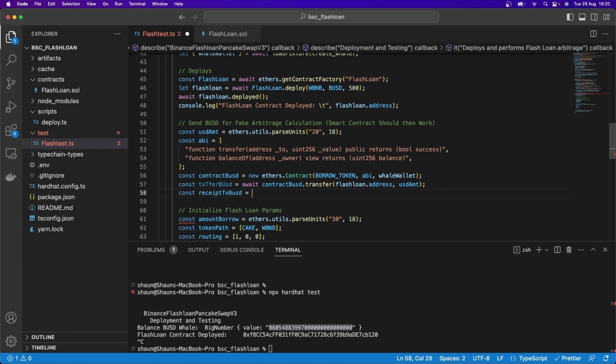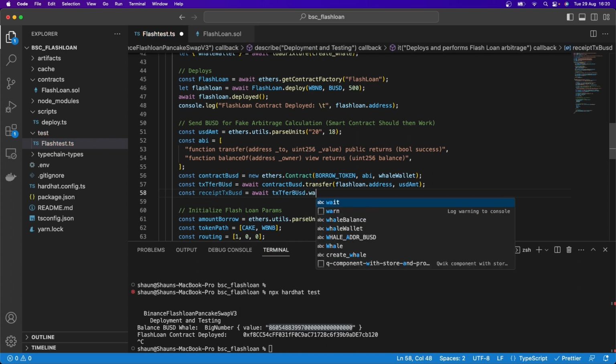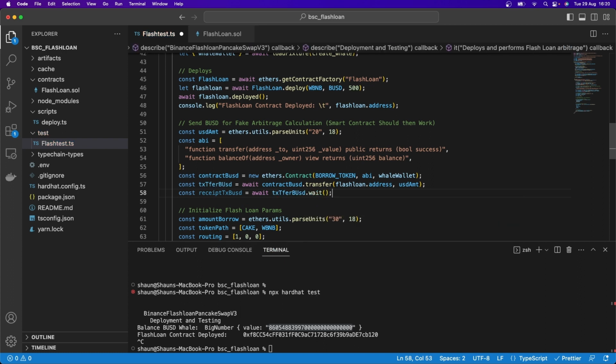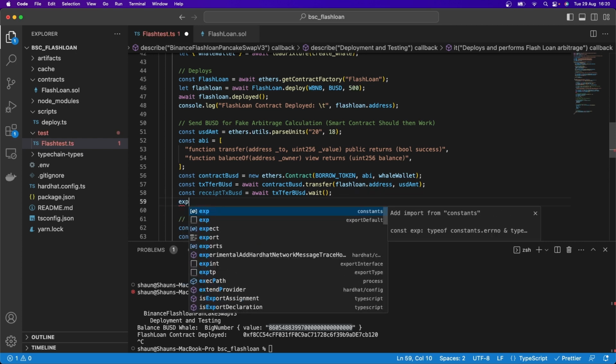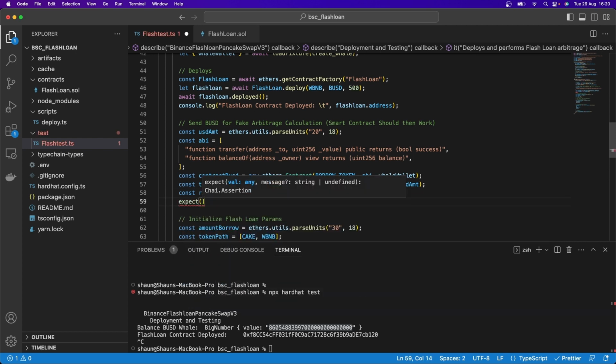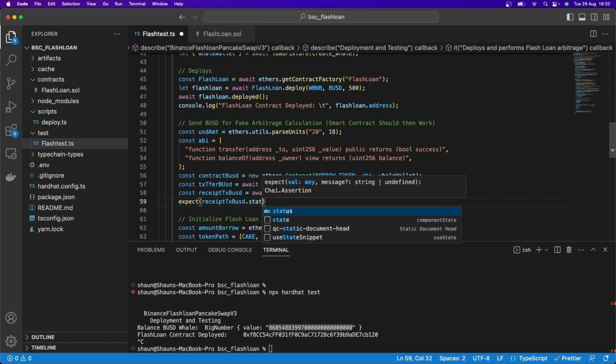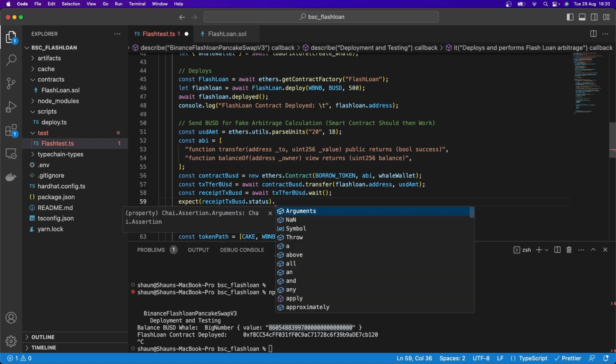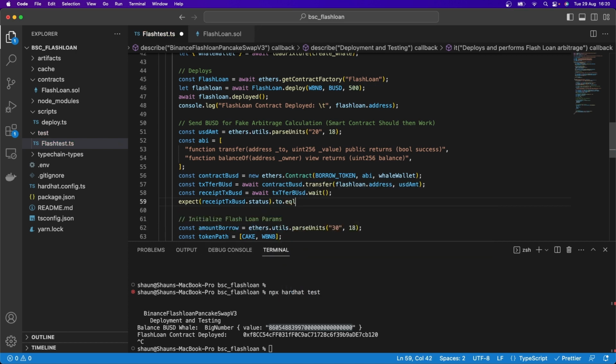And that is going to be equal to await TX transfer BUSD dot wait, open and close parentheses. And then here we're going to expect, open and close parentheses, the receipt for the transaction BUSD dot status, and here dot to dot EQL, so it's equal, open and close parentheses 1, meaning we expect that this transfer actually goes through. Now let's also just print out to make sure that that is also on the flash loan contract itself.